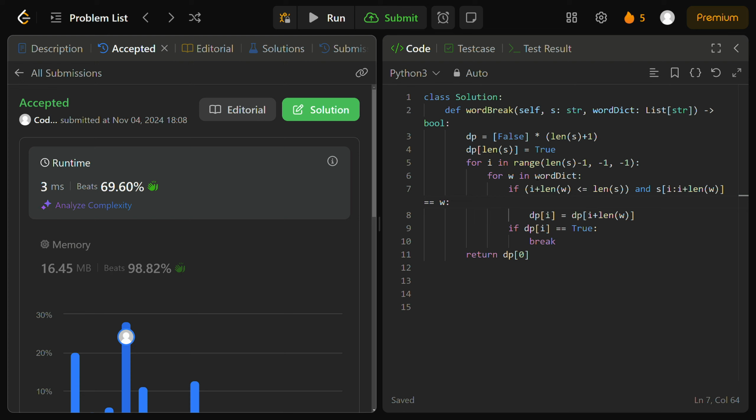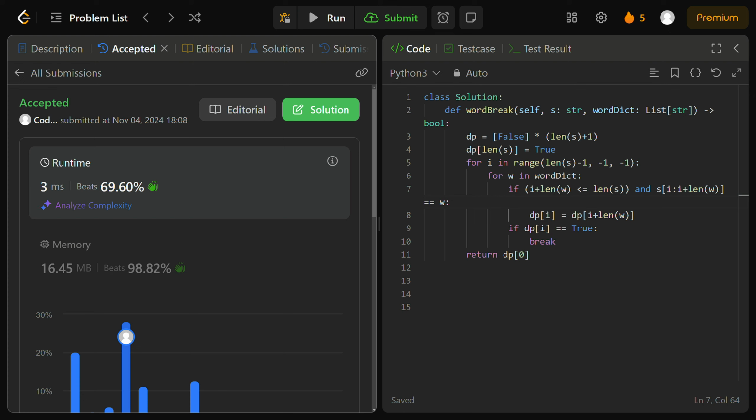Because an empty suffix of s starting from the end is always going to be segmentable, and we have to use that value to compute future suffixes from lesser indices I as we bottom-up iterate through input string s to see if it's segmentable from that index I until the end of our input string s.